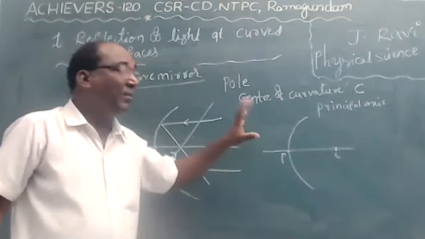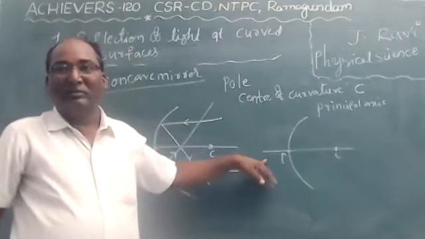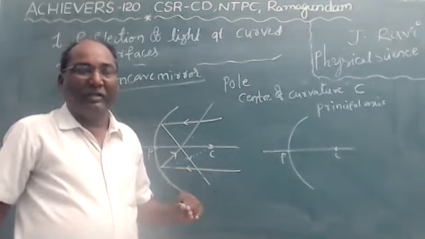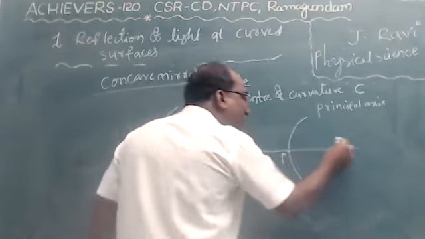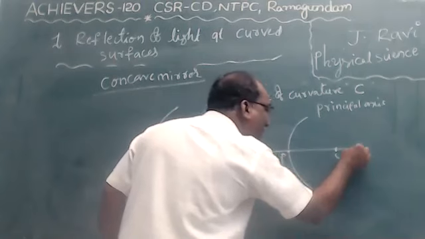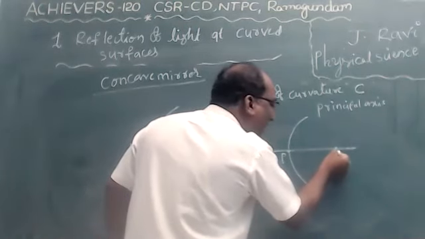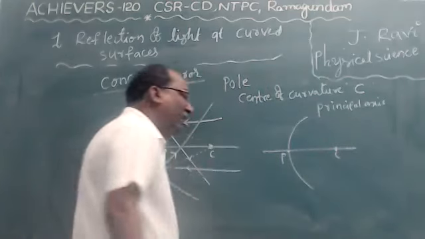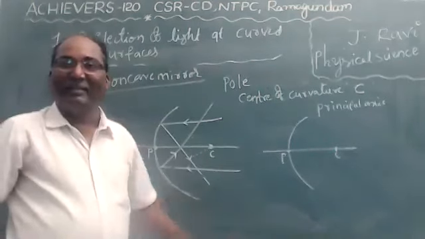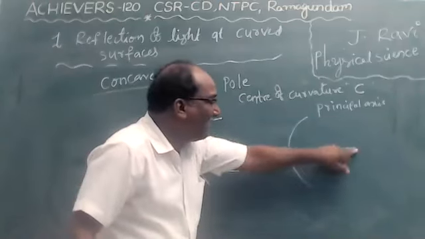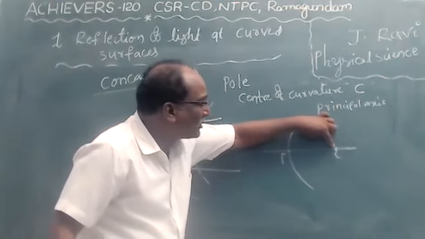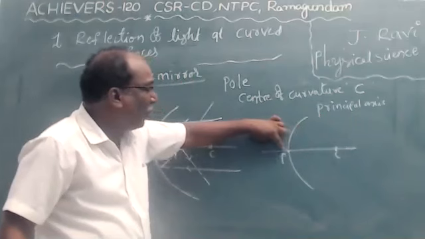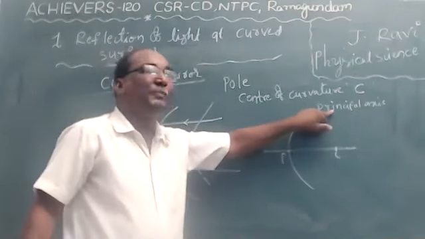Principal axis is nothing but pradhanakshamu. The horizontal line which passes through the center of curvature to the pole is called the principal axis.